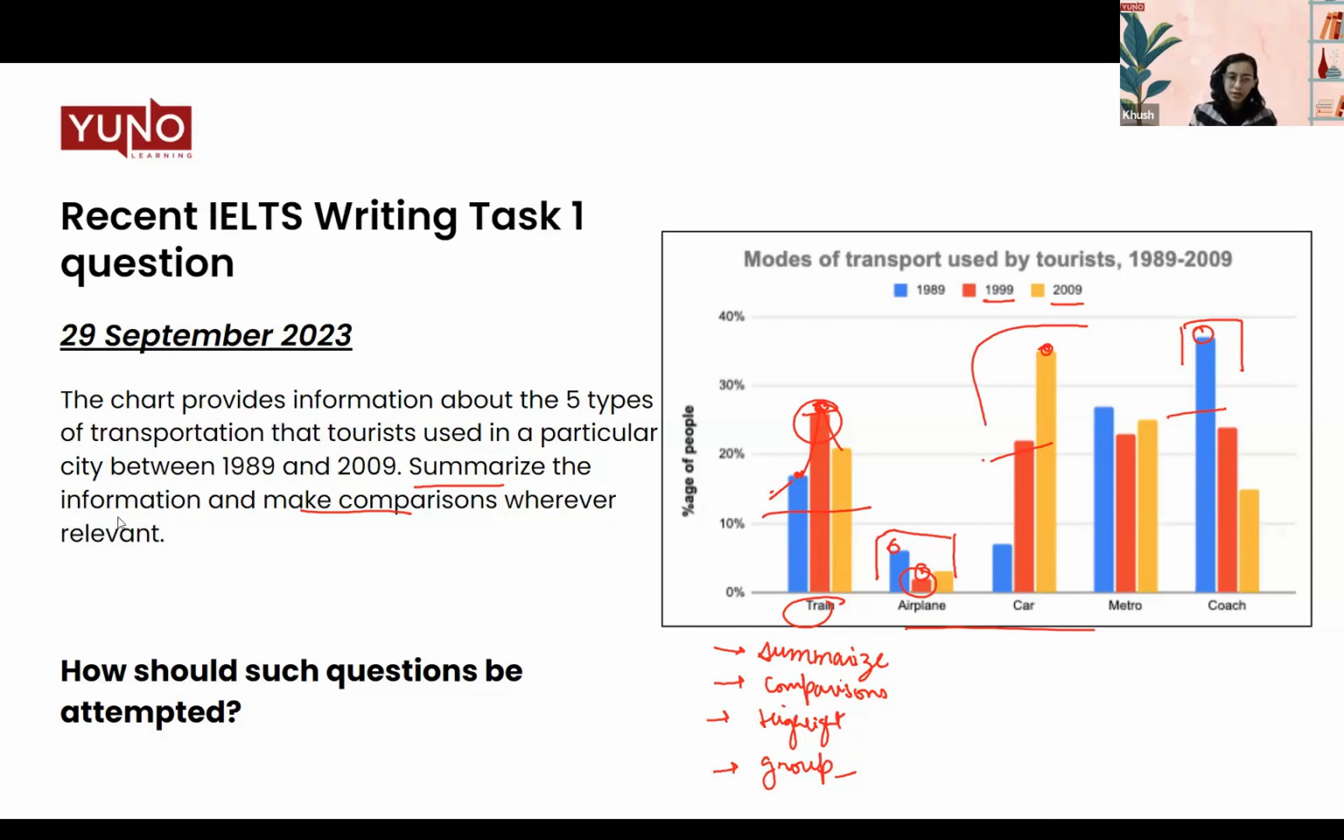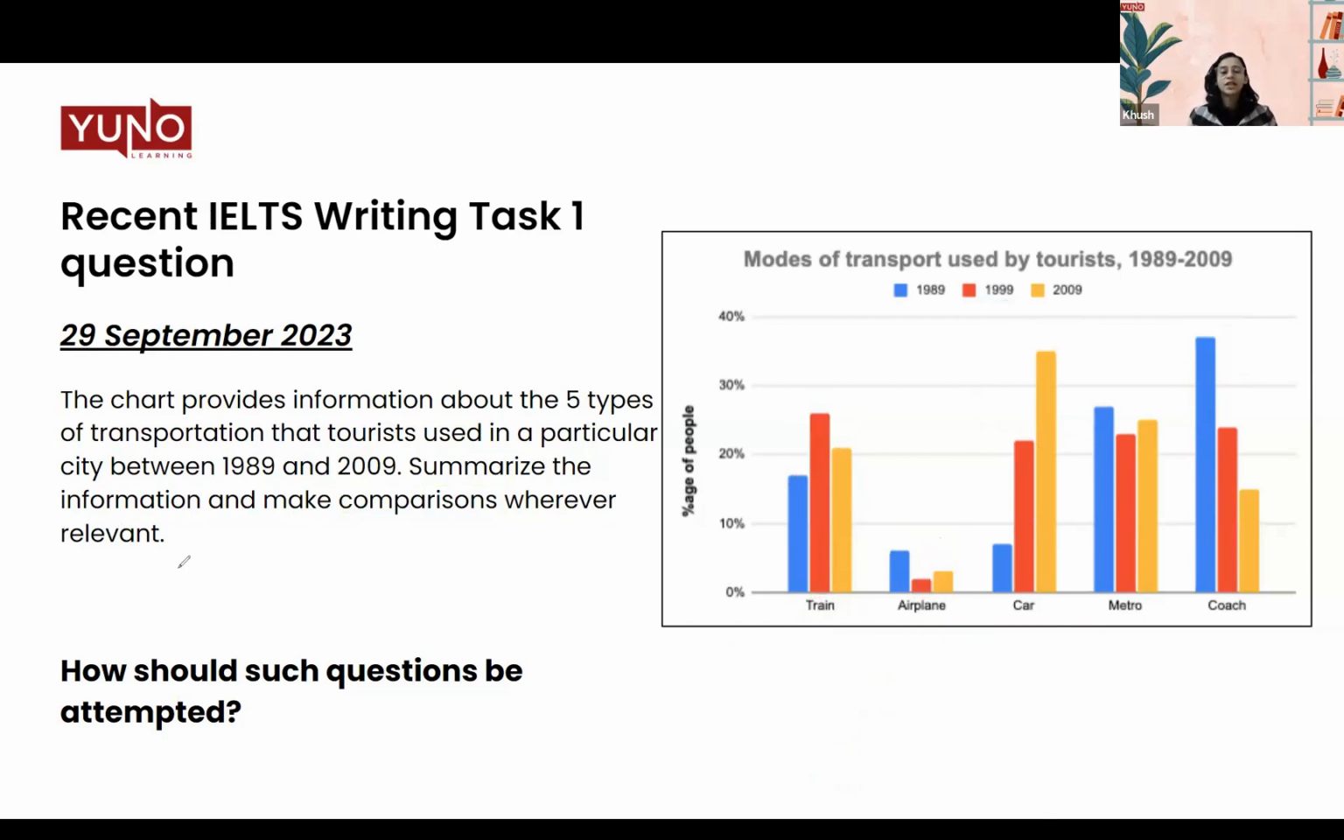This will help you summarize the information and make a more clear, emphasized comparison. Because when we group the things together, then we are inherently saying that these 2 things are similar in their pattern. That is how we make comparisons. So let's have a look at the first paragraph for this sample answer.